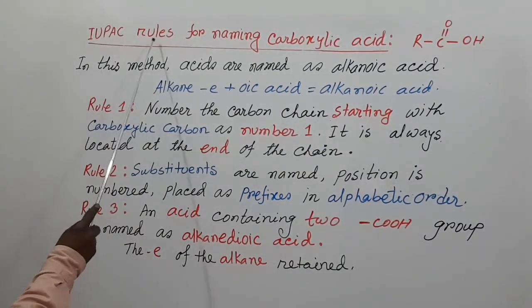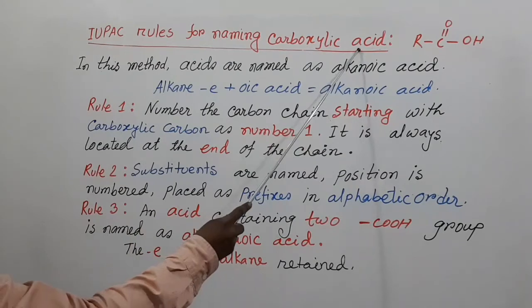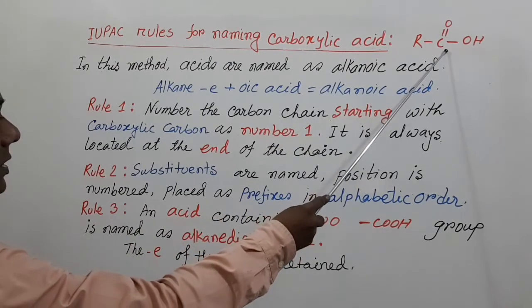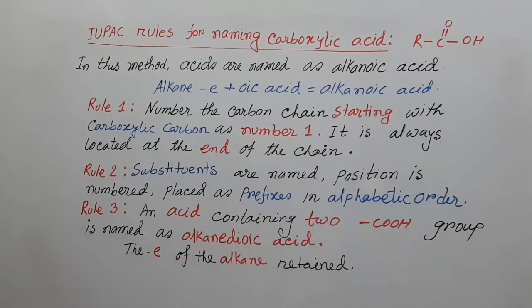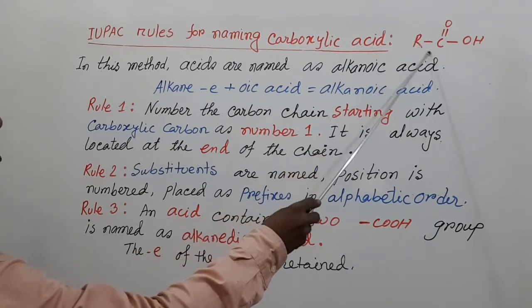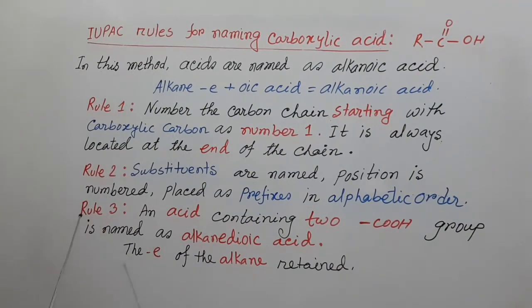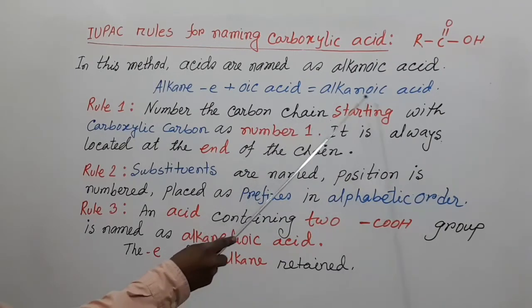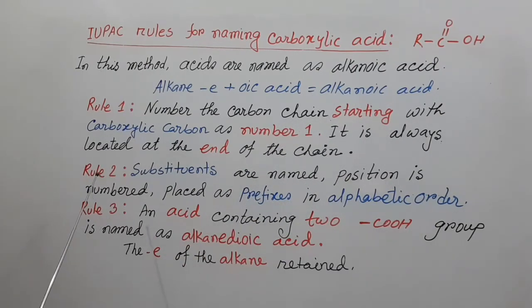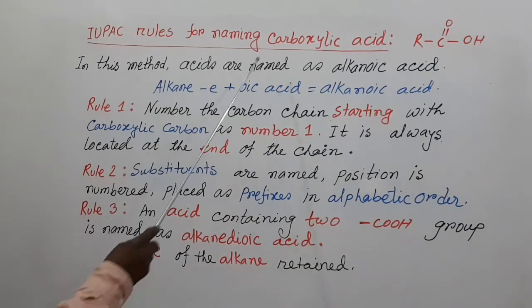My dear students, now we discuss the naming of carboxylic acids, and here we discuss the IUPAC rules for naming carboxylic acids. Dear students, this is the functional group of carboxylic acid, COOH. In the IUPAC system, acids are named as alkanoic acid. That means when the last E of alkane is replaced by -oic acid, we get the name alkanoic acid.